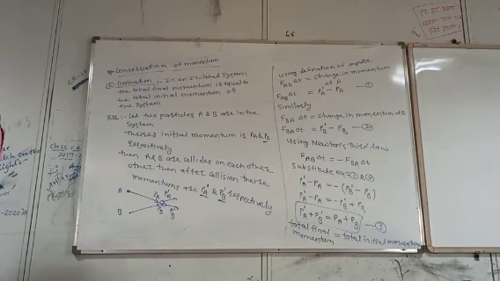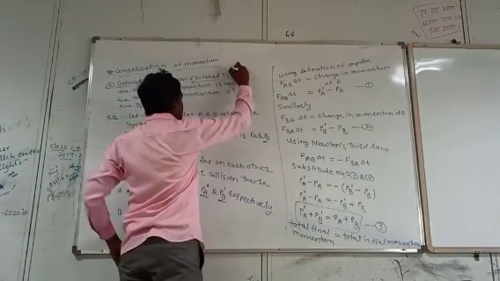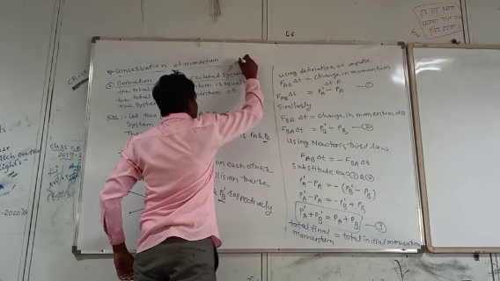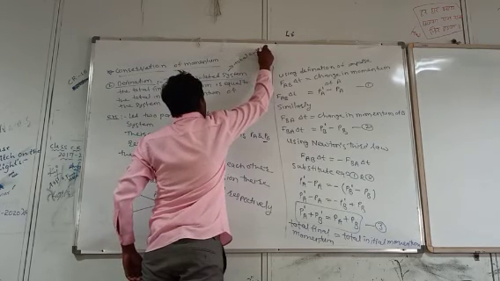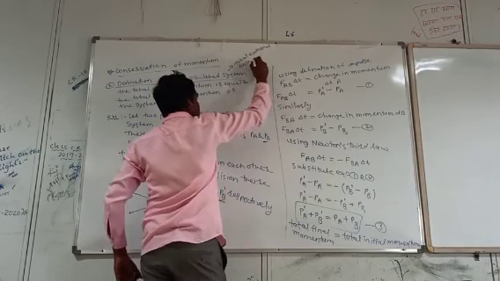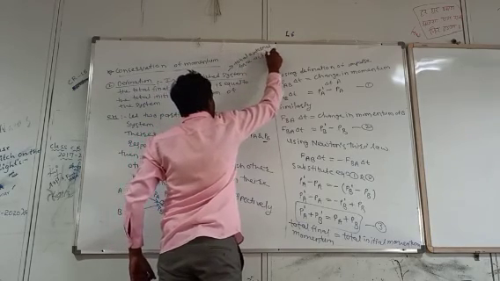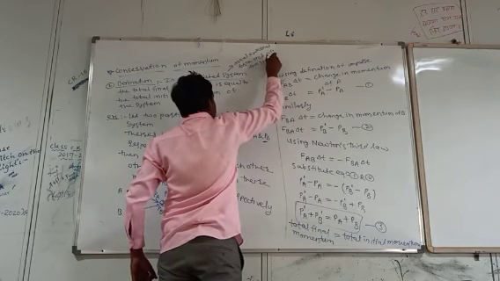There will be two definitions of conservation of momentum. First definition, in an isolated system. What is meant by an isolated system? The total external force acting on the system is 0.